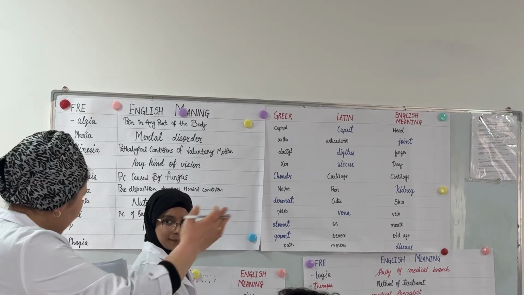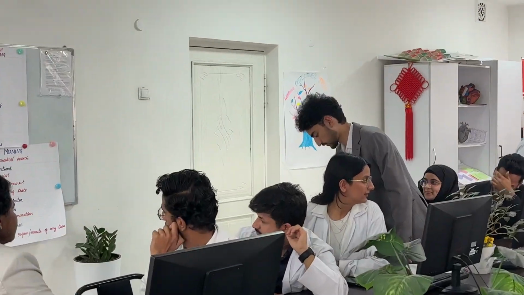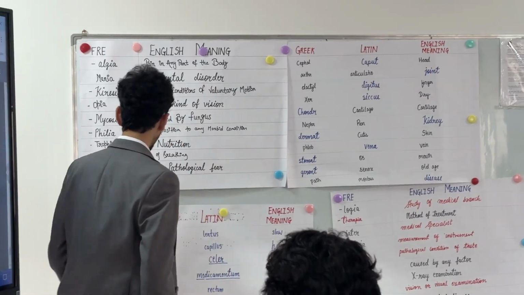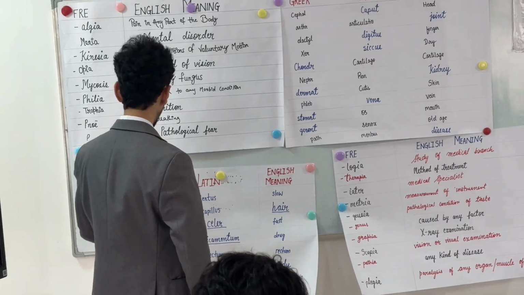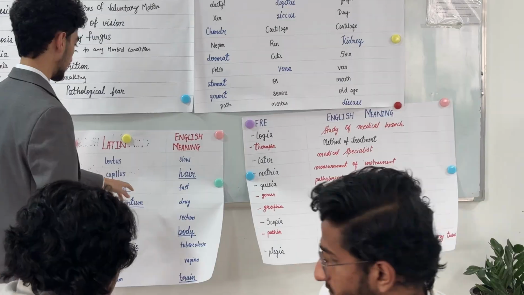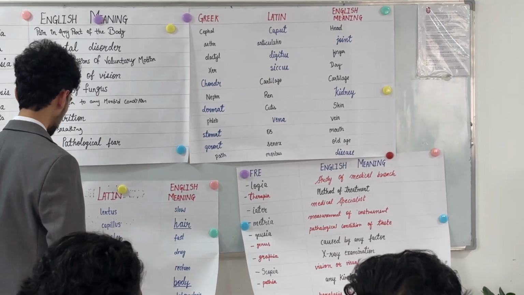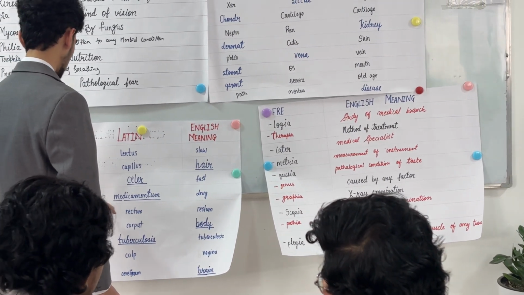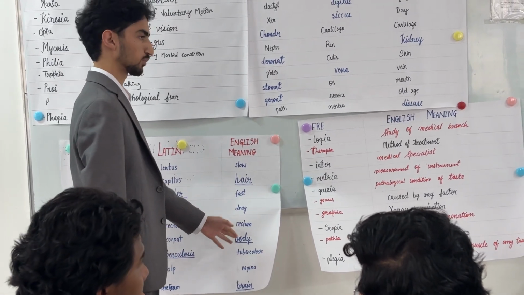Okay. Have a seat. Okay, the next one. One more Greek root element that is equivalent to the English meaning. Brady, which means lentus, and it is slow. Then we have trich, which means capillus, and hair. Then we have tachy, which means celer, and fast. Then we have pharmac, which means medicamentum and drug. We have proct, which means rectum and rectum. Then we have the somat, which means corpus, and in English it's body.